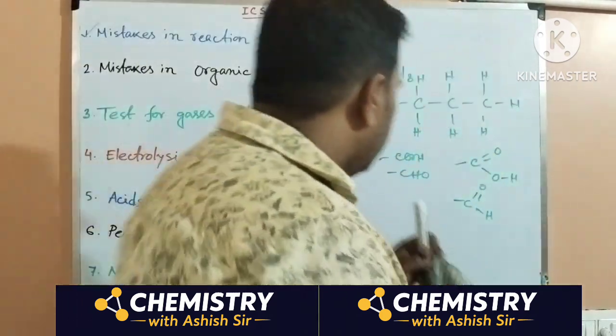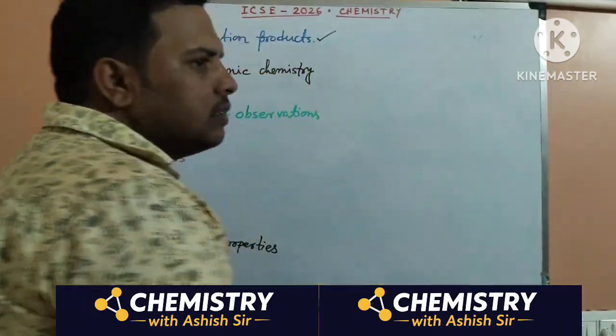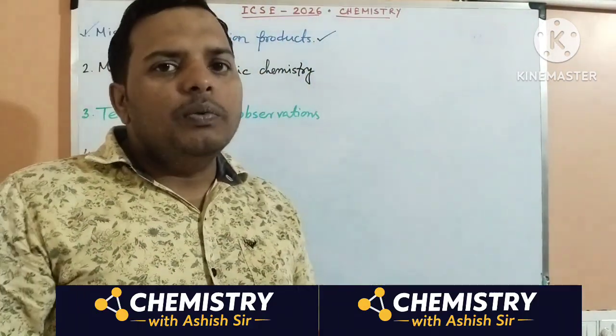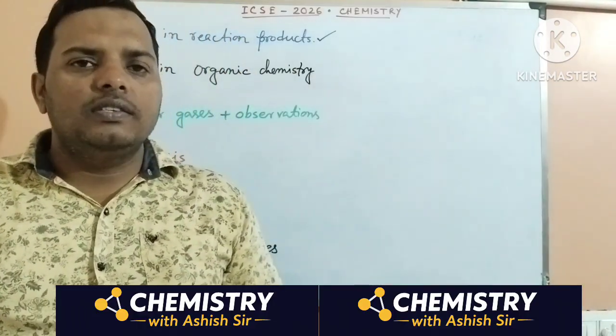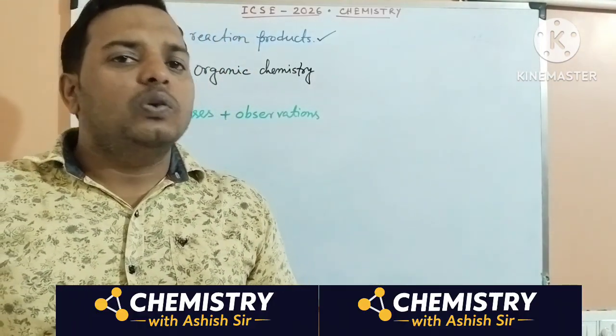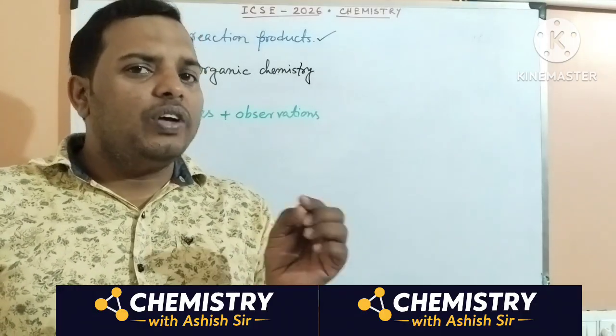One more thing in organic chemistry is IUPAC nomenclature. Actually, very easy nomenclatures are coming, so just go through the names. What are their IUPAC nomenclatures? Alcohol ends with "ol", aldehyde is "al", and for acid it is "oic acid".